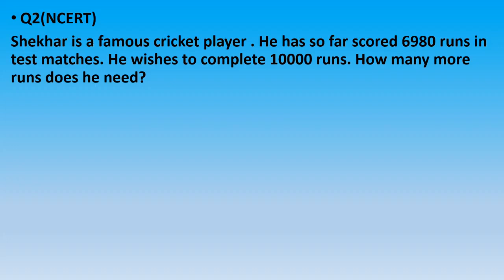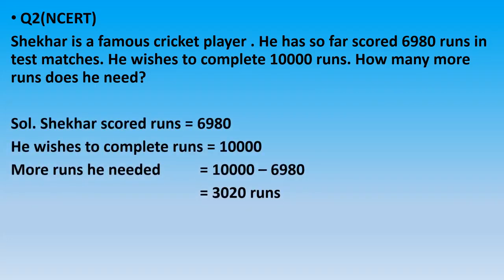Shekhar wants to complete 10,000 runs. He has scored 6,980 runs so far. More runs he needs: it is 10,000 minus 6,980, which is equal to 3,020 runs. That means Shekhar now needs 3,020 runs to make 10,000 runs.